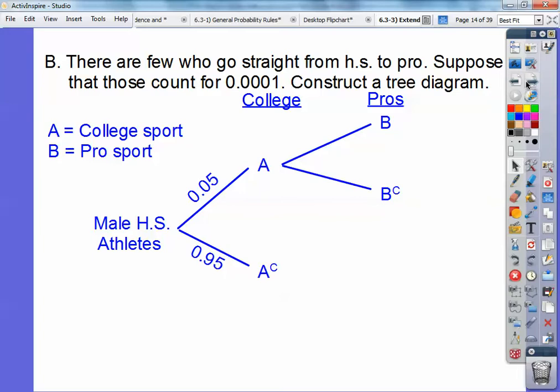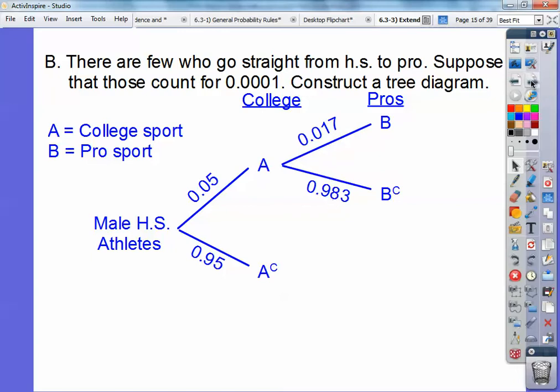All right, and then going on to pros, these guys went to pros, and these guys are the complements, didn't go to pros. Then put their percentages in, and we get those right there. So 1.7, and then the complement of 1.7 is 98.3.